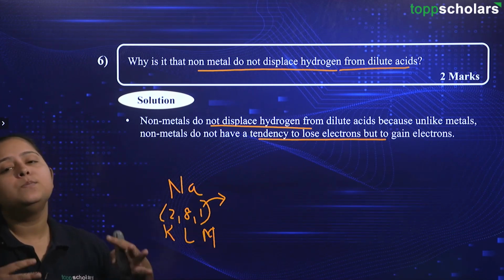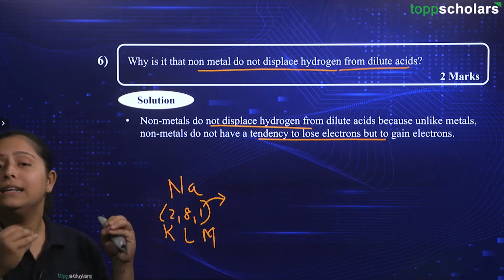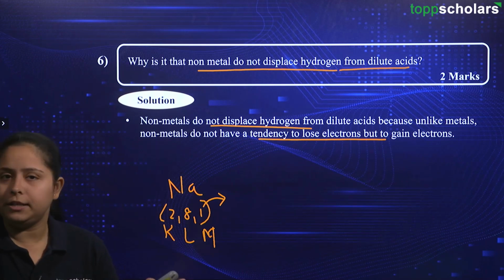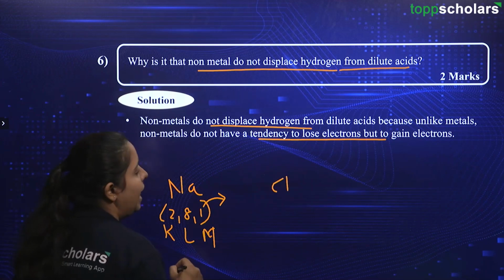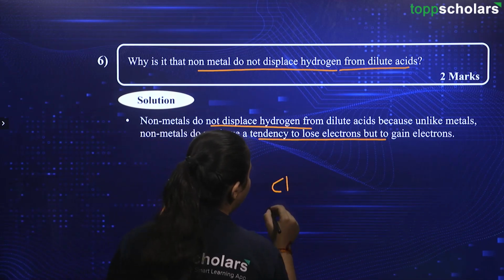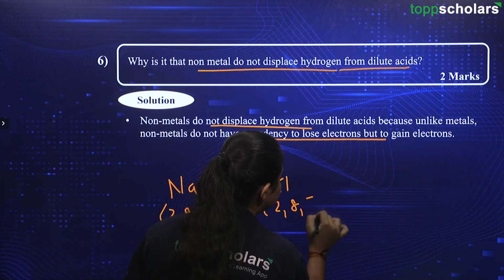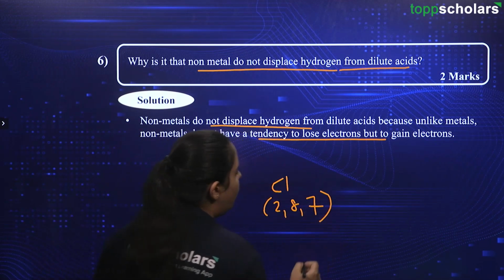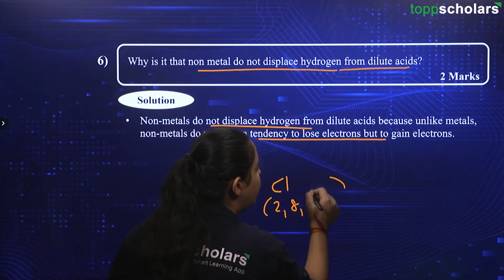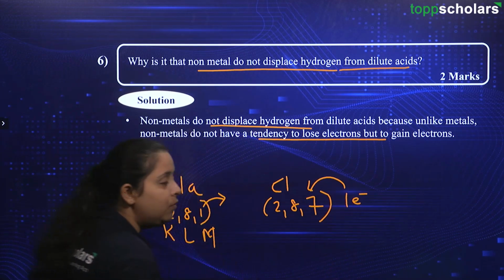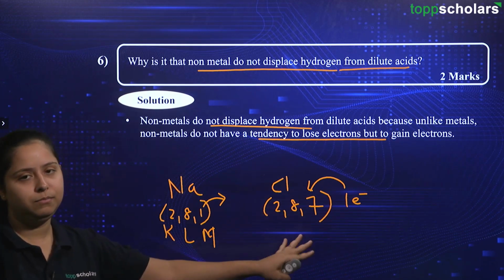All the reactions that are undergoing in your system or in your chemistry are all because they tend to have stability. Hence, this sodium will tend to lose this electron, and say for example, I have another atom at hand which is chlorine. Its electronic configuration is 2, 8, 7. So now, what is the tendency of this chlorine atom? It will have a preference to gain one electron. Then what will happen? It will have a noble gas configuration of 2, 8, 8, thus becoming stable.